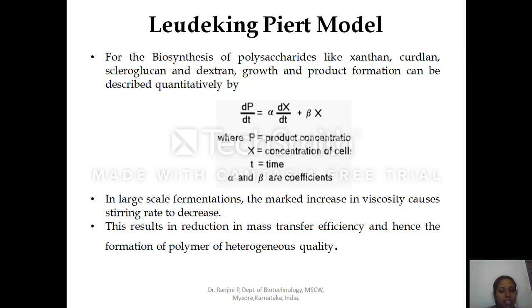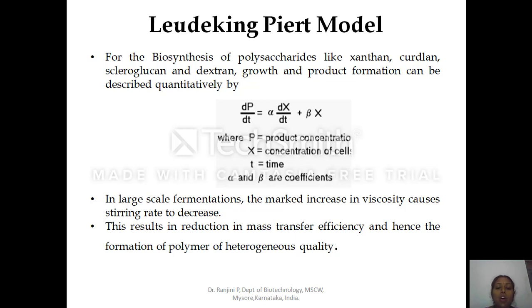In large scale fermentations, there is a marked increase in the viscosity when the microorganism is producing the polysaccharide; the viscosity of the media increases. When the viscosity increases in large scale fermentation, it inhibits the mixing or the agitation of the media. The stirring rate decreases, and the agitation of the media becomes very difficult. This results in a reduction in the mass transfer efficiency.